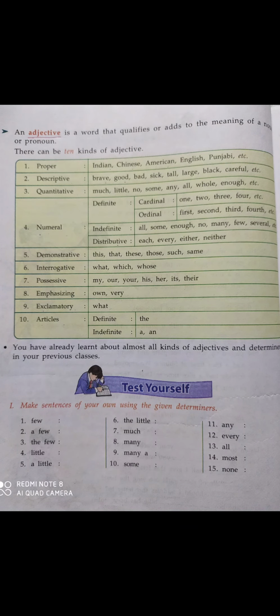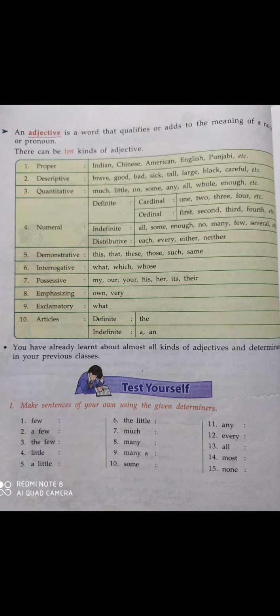So in total, how many parts of speech are there? There are 8 parts of speech. We have discussed that first is noun, pronoun, adjective, verb, adverb, preposition, conjunction and interjection. So these are the 8 parts of speech. Now let's see the adjective.